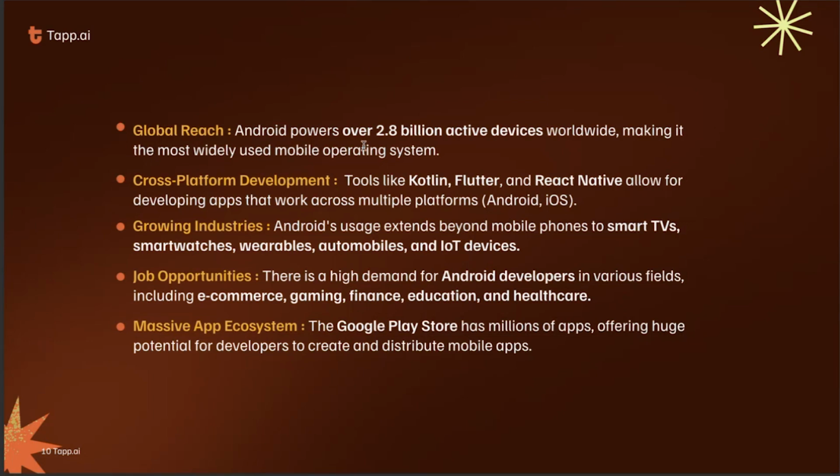We have two options to build an application. The first one is native and the second one is cross-platform. For native, we use the Kotlin language, a programming language which we can use for developing native mobile applications. For cross-platform, we have Flutter and React Native, where we can build for both Android and iOS. Right now, this is a massive ecosystem. For Android, we have the Google Play Store where we can upload our Android applications and publish our app globally, so users can download our application and use it.